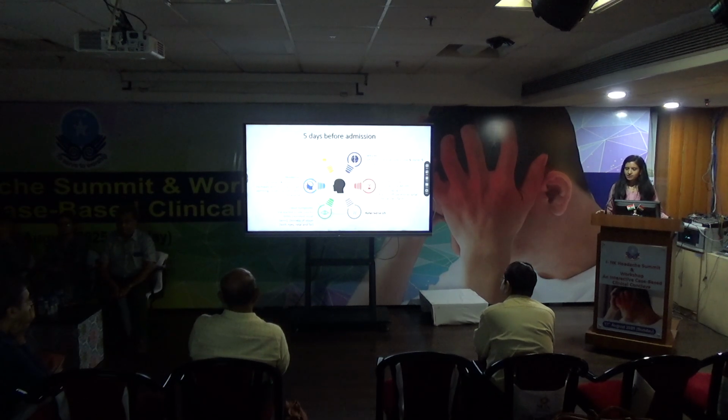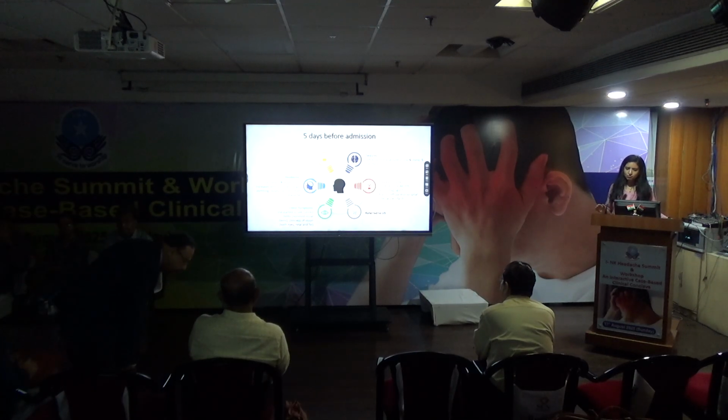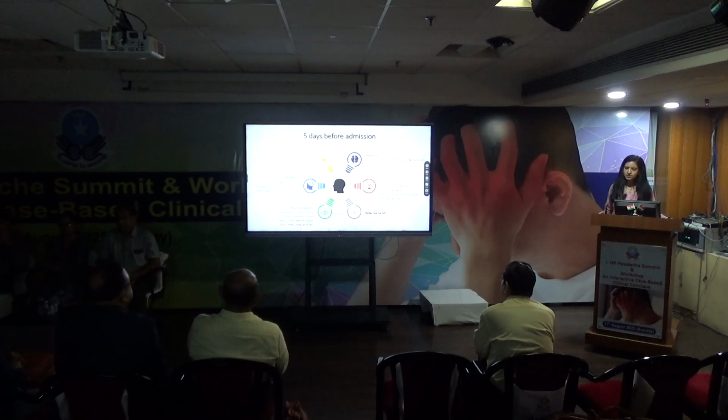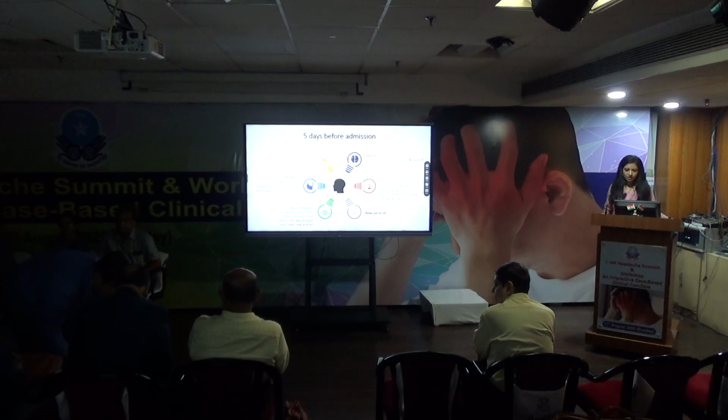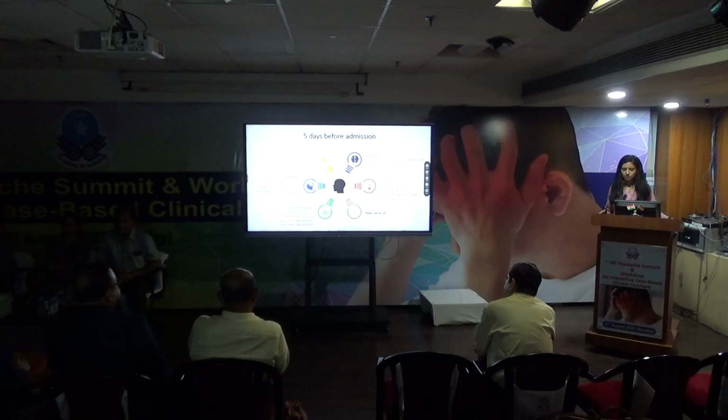Now this child, the first episode was there. The second time, the child was admitted again. So what happened? There was a headache, which was initially occipital, as told by the child to the mother, followed by holocranial. There was some change with posture, it increased, and vomiting caused transient relief of the headache.